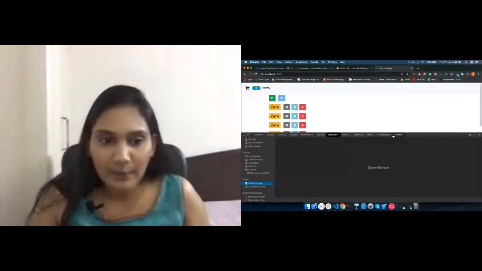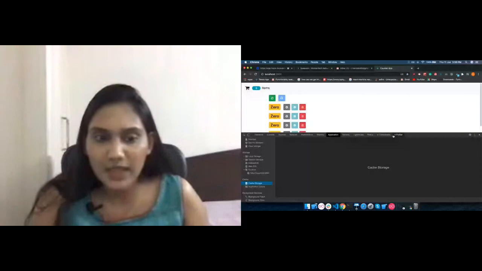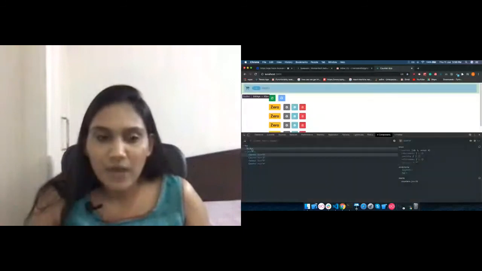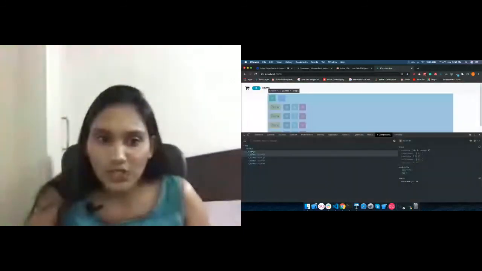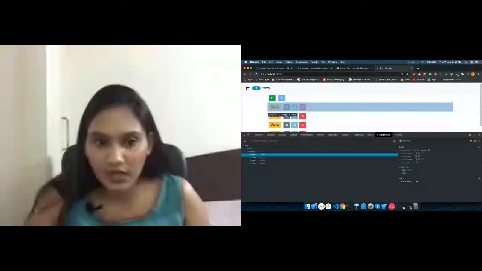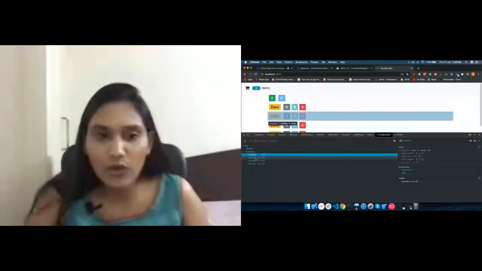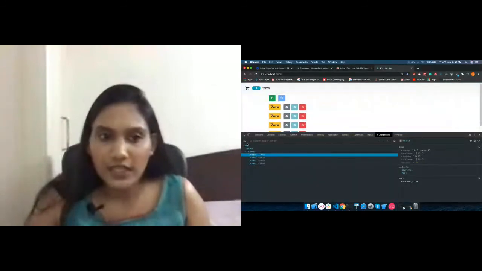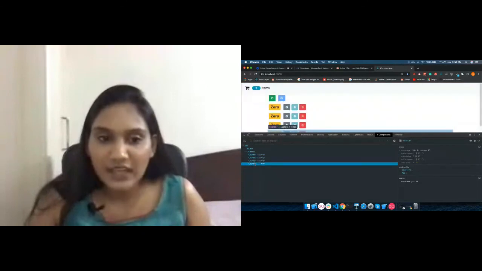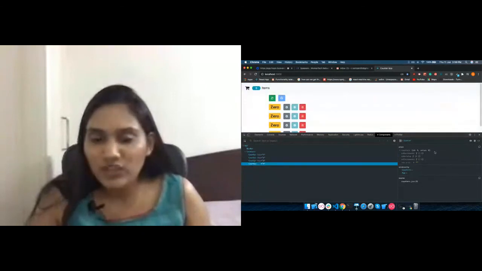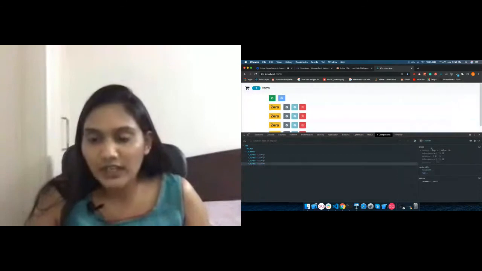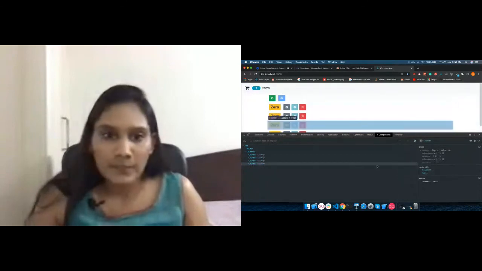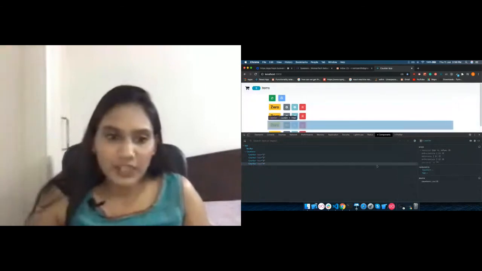With the extension, you can check the components. It will basically show you the components. The first component of my application is App. Then there is a NavBar. Then there is a Counters component, and in it we have four Counter components. So it will show you the complete hierarchy, and whatever you choose, it will show the corresponding data related to it on the right side of the panel. So this is about the debugging tools.